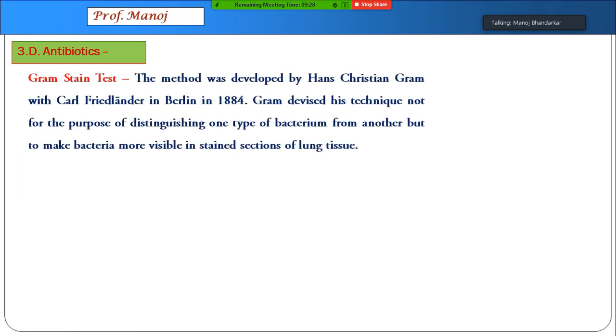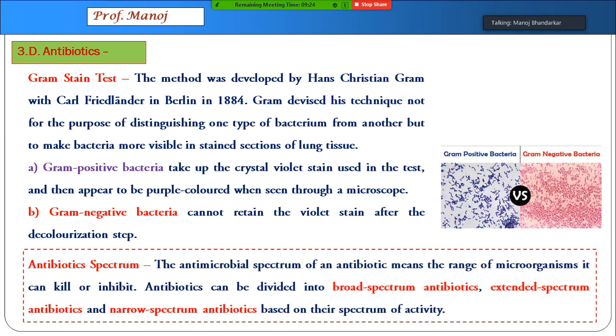We will come to the second type, but before that, let me give a little information about the Gram stain test. If you are not a bio student, perhaps you may not know about this. A scientist called Hans Christian Gram, Gram is the name of a person, discovered a way of making bacteria visible under a microscope. Using a crystal violet chemical, he made the bacteria visible.